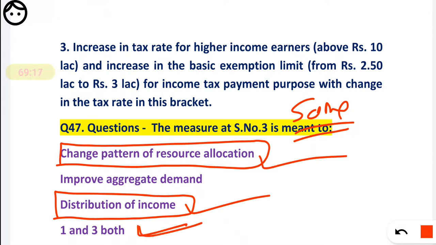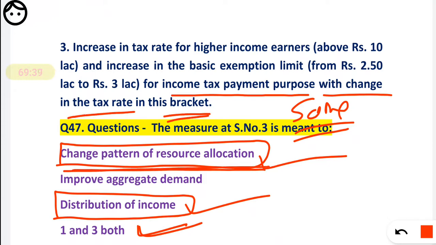So I want to bring to your attention what you will mark in the exam: you have to take a decision while reading what you understand from serial number 3. Because see, with a change in the tax rate in this bracket, they are basically changing the pattern of resource allocation, that means increasing the taxes for the higher earner, and also exempting taxes. So I think both will be correct.